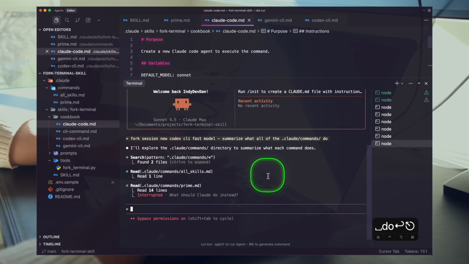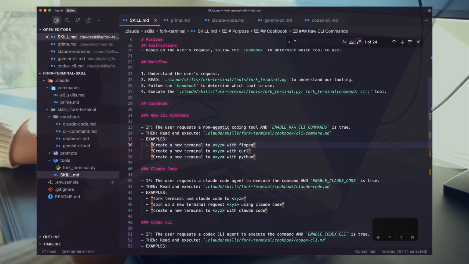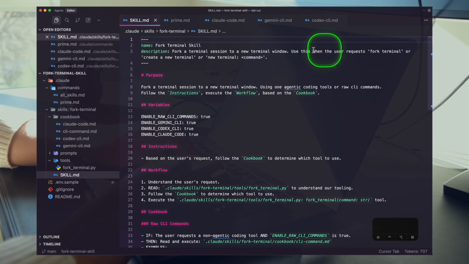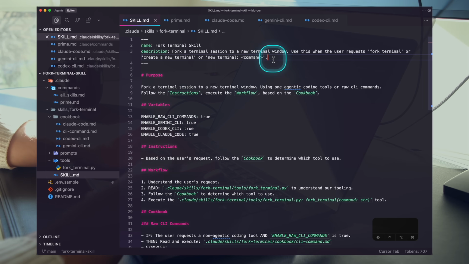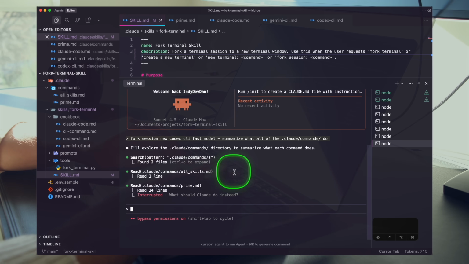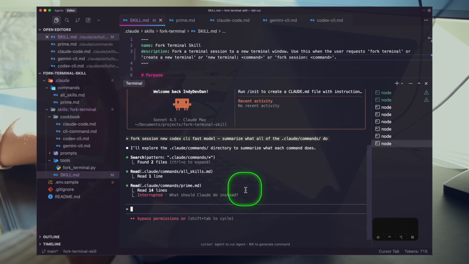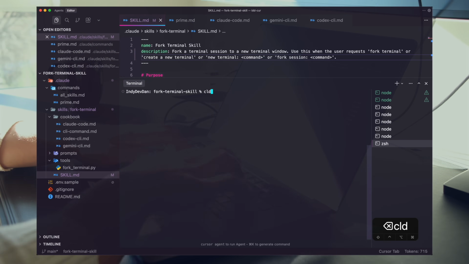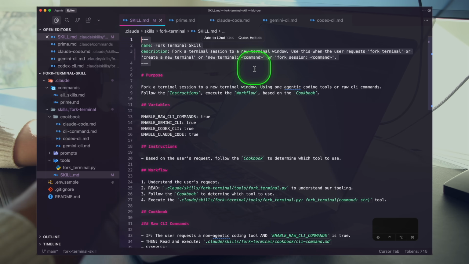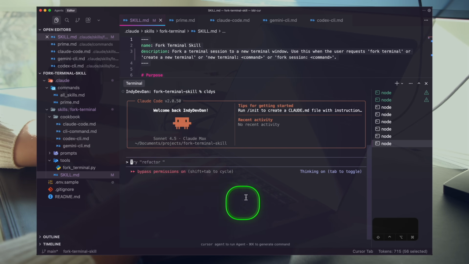Okay? This happens. Let's make sure that we're saying the right keywords here. Fork terminal, what did I say? Fork, I said fork session, all right? So let me just add this to the description of the skill so our agent knows fork session command exactly, right? Just to be a little bit more clear with our prompting. Don't assume that it's the model's fault. First assume it's your fault, and then if you really prompt engineer properly, then you can assume it's the tooling's fault, all right? Let's just run that again.